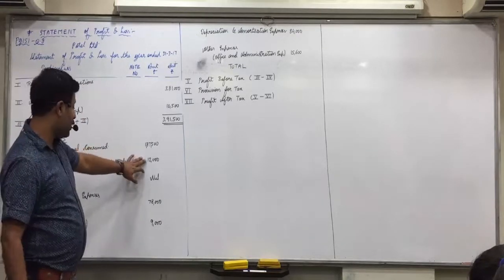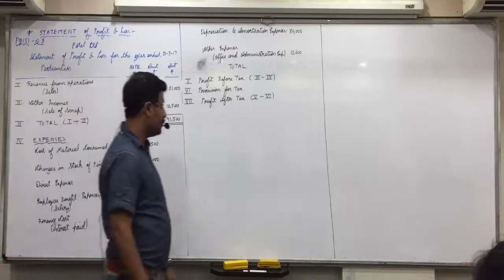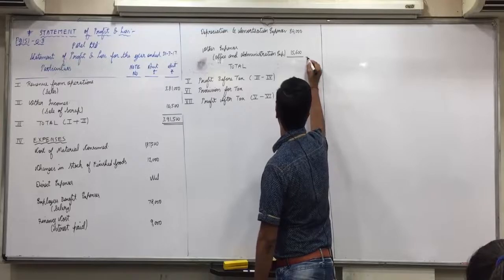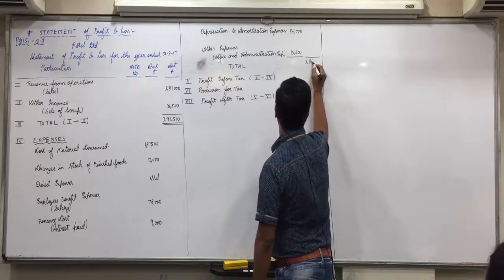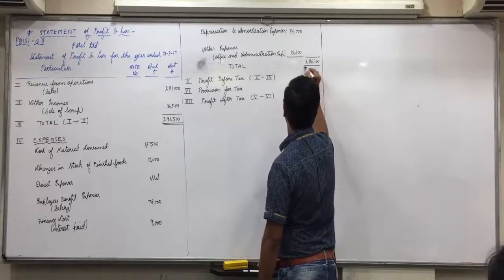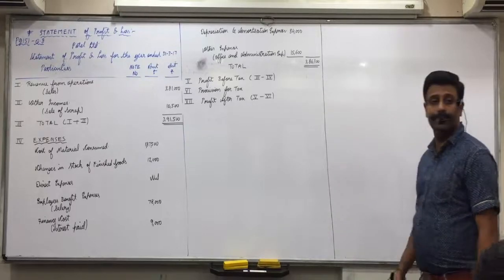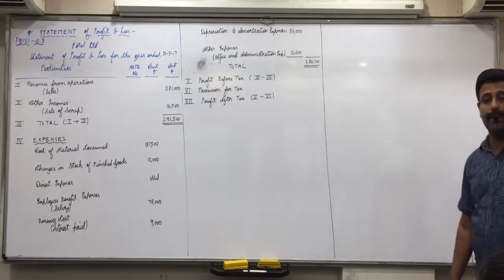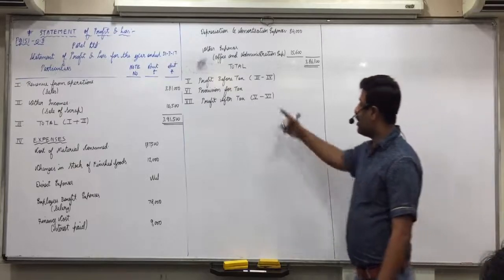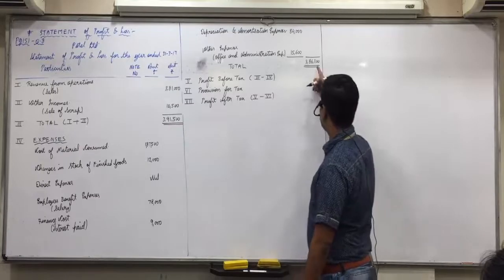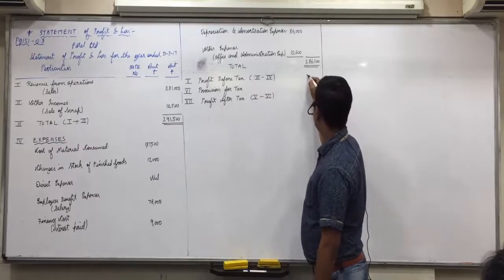Now the total of expenses: 3,86,100, next line, outer column. Did everyone understand this? Now 3 minus 4. So 391,500 minus 386,100, 5,400.